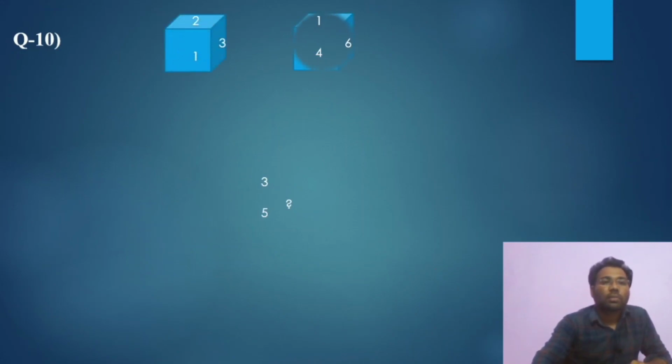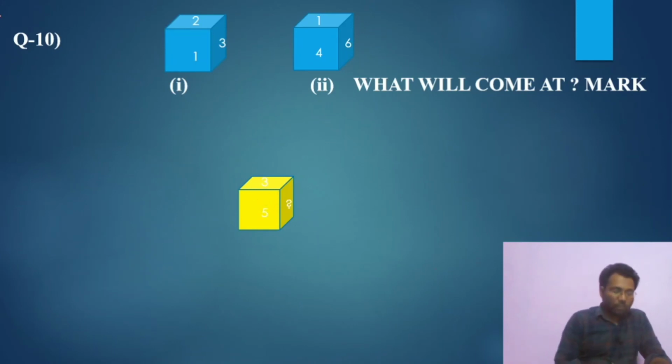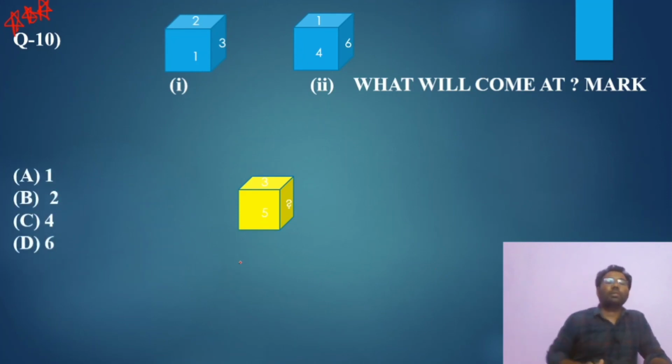Let's move to the next question, that is the 10th, and this is a very important one. This is the most important question, and what we study today, everything we learn here. These are the options. So here 1 anti-clockwise rotation.